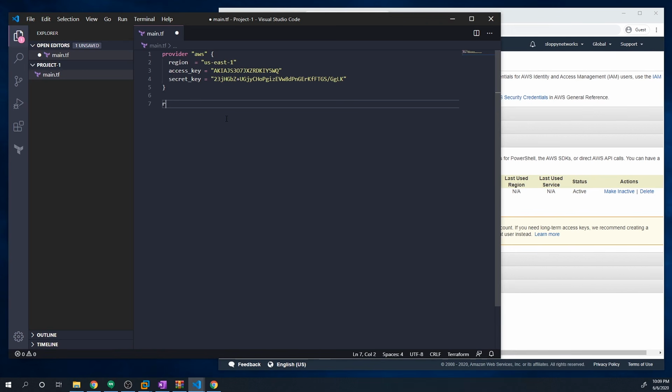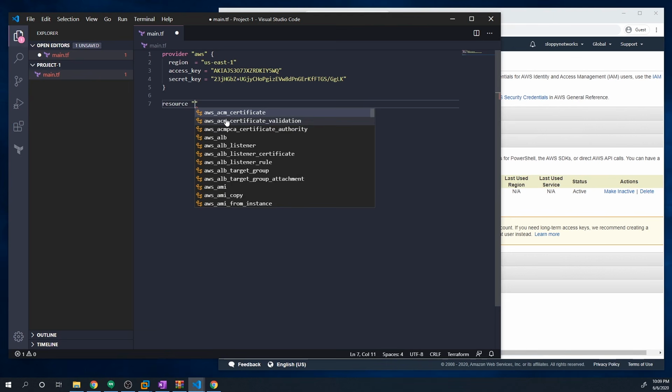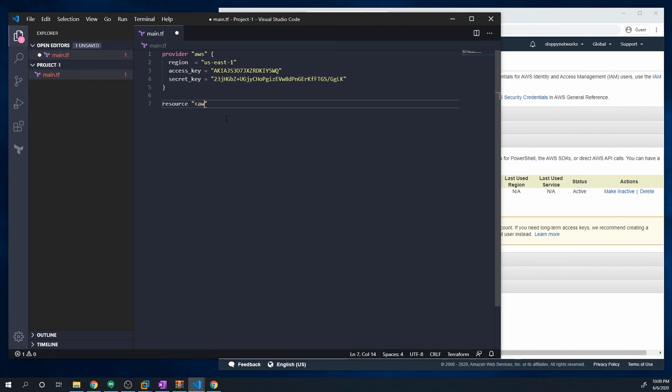And the main syntax is going to be, you type in the word resource, and then in quotations, you're going to first provide the provider name, right? And so in our case, we would pass in AWS. Then you do underscore, and then you do resource type, right? Whatever type of resource you're trying to deploy. And then you have to give it a name. And then we're going to do curly braces.